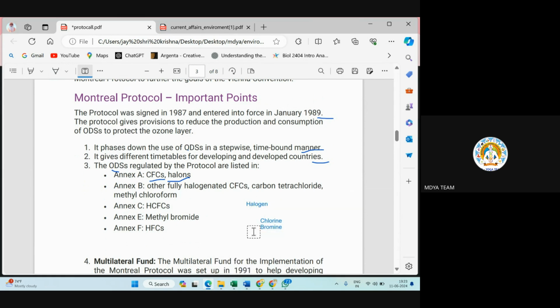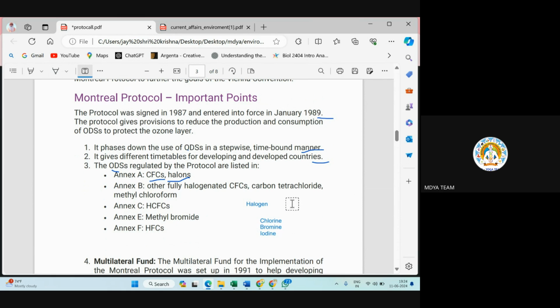So first one is chlorine, other one is bromine. Similarly, just like chlorine, bromine is also ozone depleting substance. Why? Because these all have a similar chemical structure. If you have some knowledge of periodic table, I actually forgot the name of this, iodine.